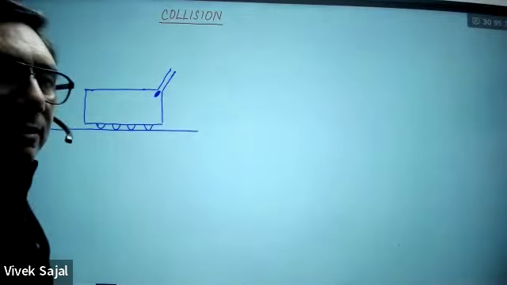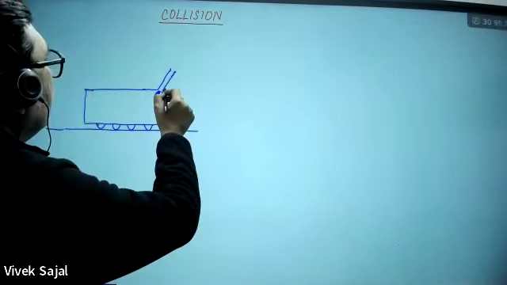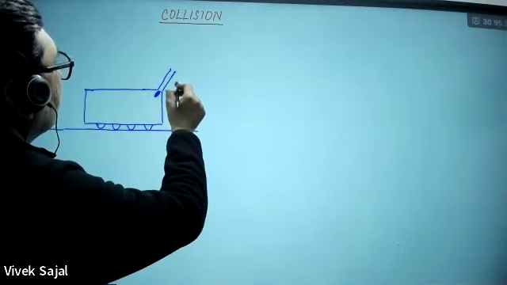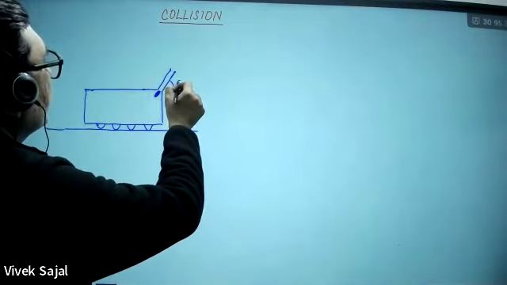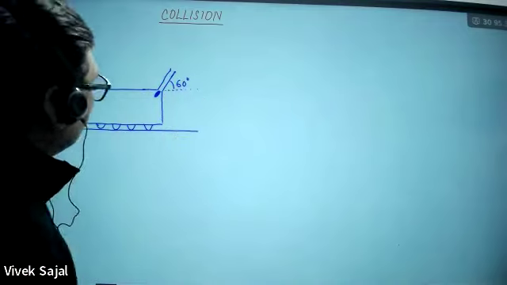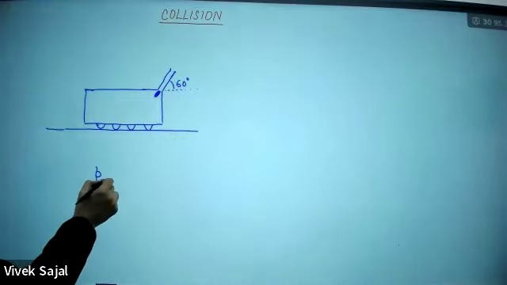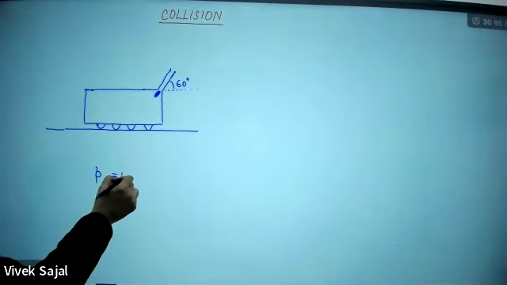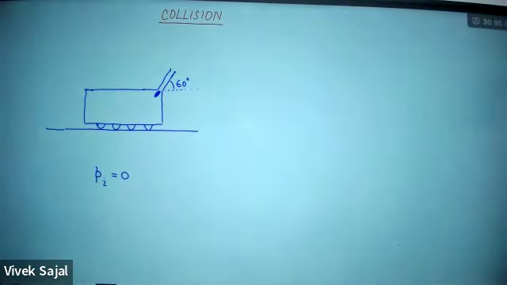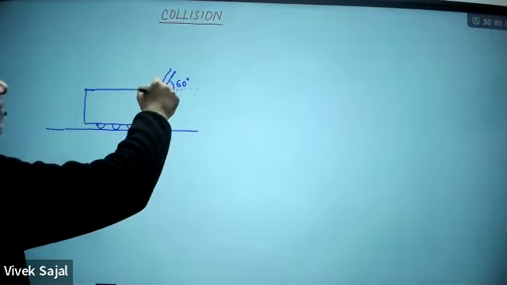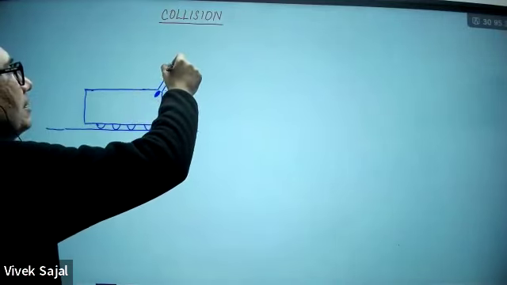So I will do the calculation with respect to Earth. And this angle is given as 60 degree. Now you are going to tell me what is the initial momentum. So Pi, the initial linear momentum, is 0. Okay? Next, when this will fire, this bullet will be fired by this system.